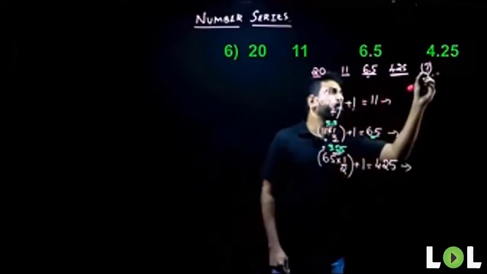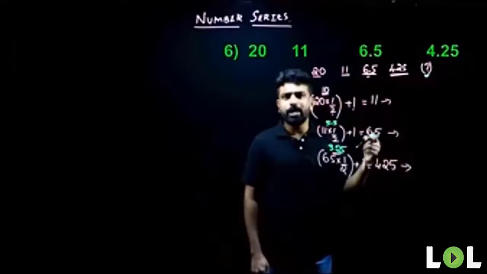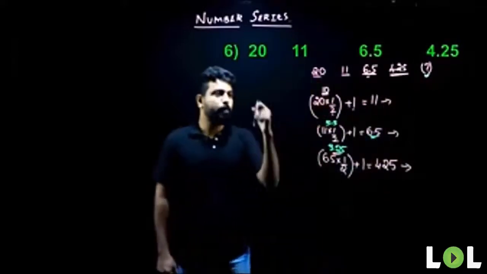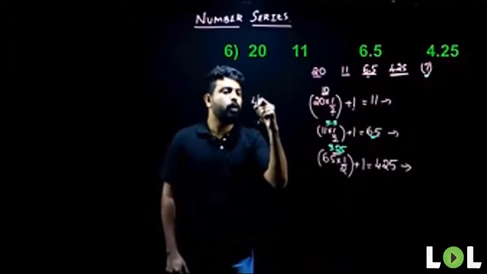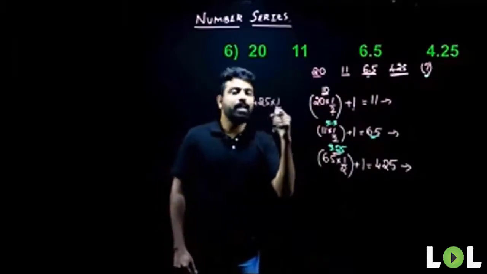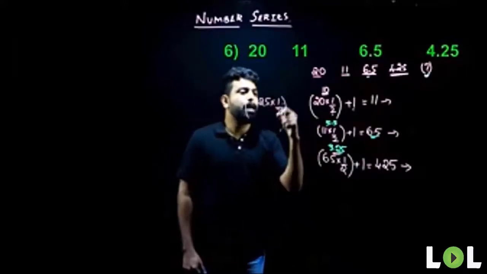So if I have to find my missing term here, what do I need to do? I need to multiply 4.25 with 1 by 2, or directly divide by 2, plus 1.